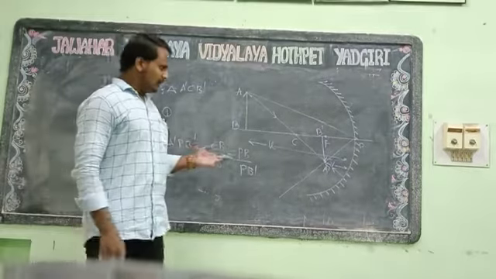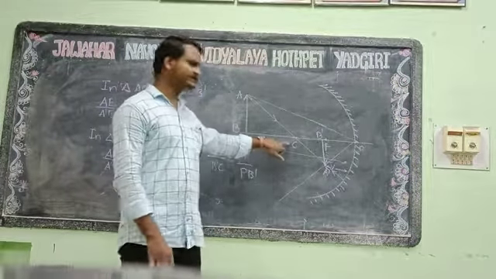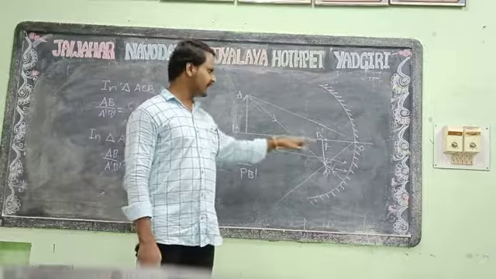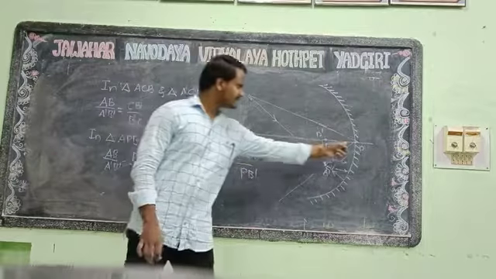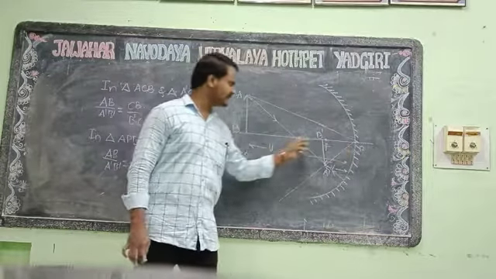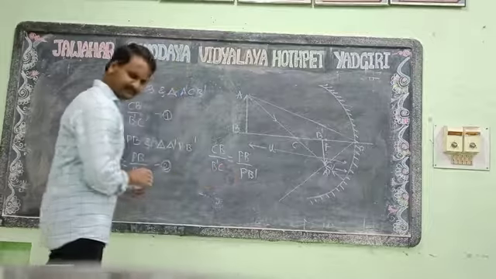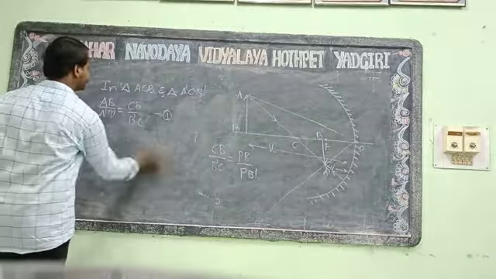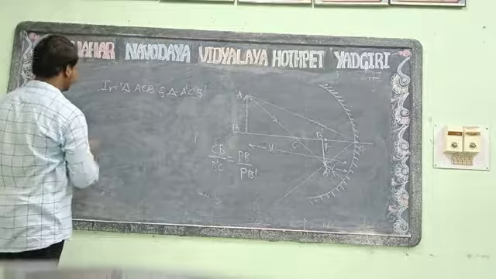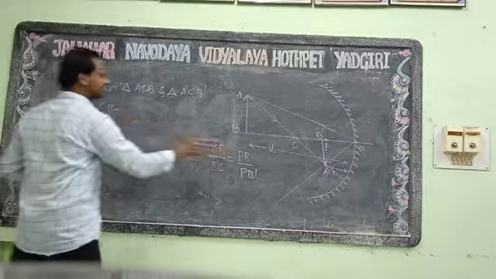We don't know the value of CB. In the case of CB, we can write PB minus PC, so we get the value of PC, so we write CB is equal to PB